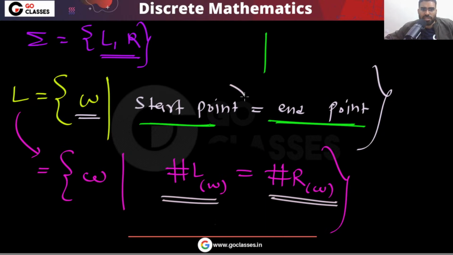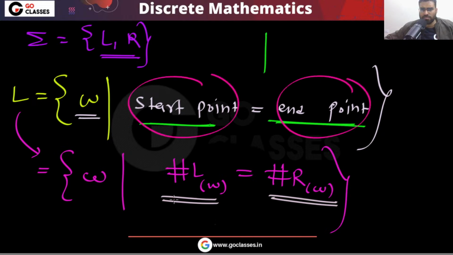Then the start point will be equal to the end point. When will it happen? When you have an equal number of L and R.